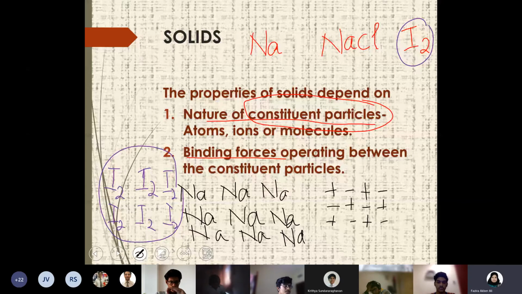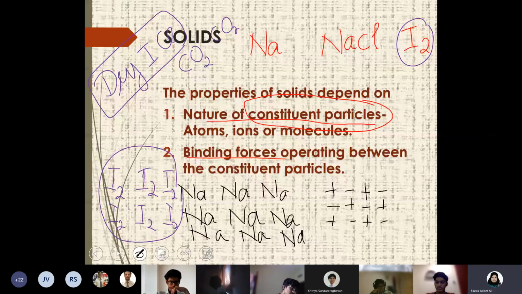One example that you commonly know: have you heard of dry ice? Ma'am, solid carbon dioxide. Solid form of carbon dioxide, right? So that can also be considered a molecular solid, where it is made up of CO2 molecules arranged in the lattice. That is dry ice.